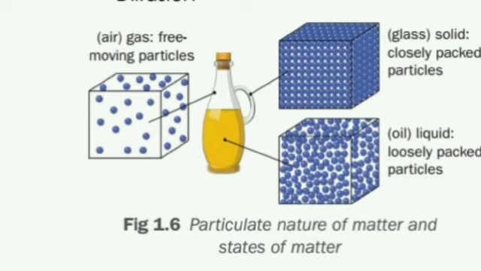Matter exists in three states, that is solid, liquid and gas. In solids, the particles are tightly packed and can hardly move around. In liquids, the particles have enough space between them to move around freely. In gases, the particles are far apart and exhibit random motion in all directions.